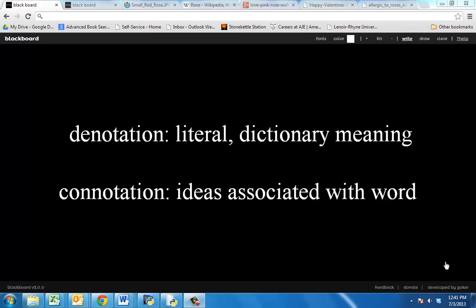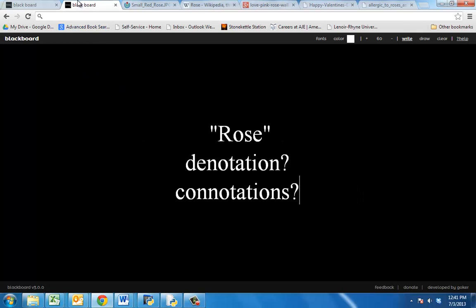One additional thing that we need to think about when we're talking about diction is the difference between connotation and denotation. Denotation simply means the literal dictionary definition of a word. The connotation, however, refers to the ideas or the emotions or the feelings that go along with the word. Feelings and emotions and ideas that would be commonly held within a culture or with a group of people. So let's see what we can do with this to unpack these ideas and see why they matter.